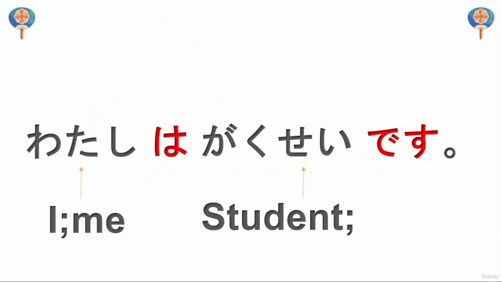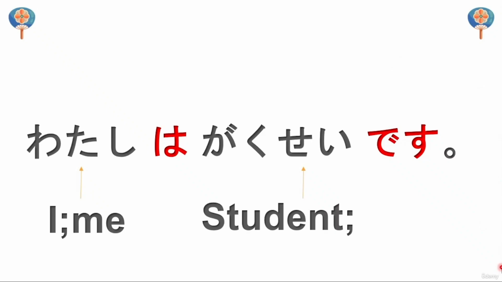Let's take a look at an example sentence. Watashi wa gakusei desu. Watashi means I or me. Gakusei means student. Although we write it as gakusei, we pronounce it as "gakusei", as if the u from ku disappears. So, as for me, watashi wa, I am a student.